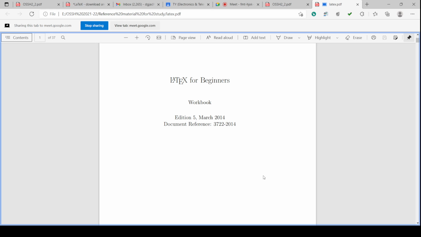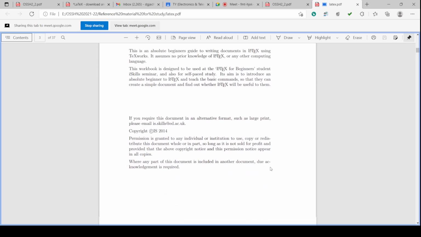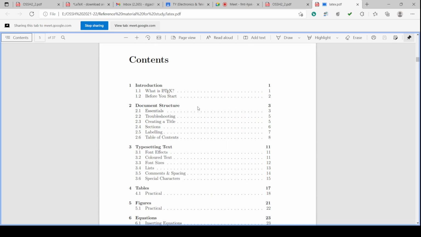This is also one of the documents, which has the minimum required material for our syllabus, and we can very well use this for our purpose. So this is the preface for the document, and there is a contents section. What do you mean by LaTeX?